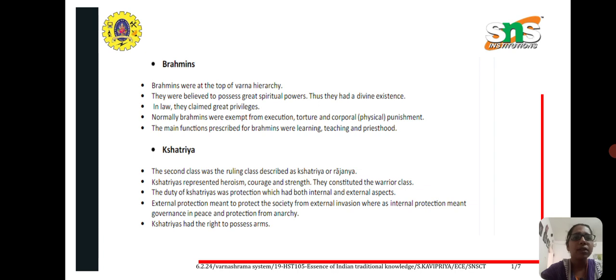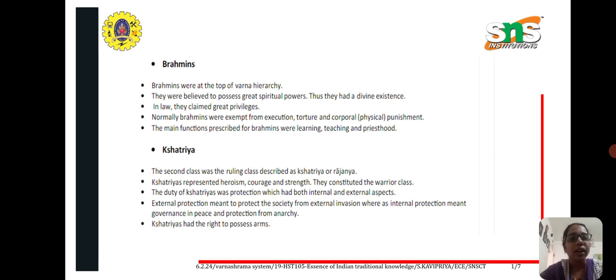Brahmin was the top of the Varna hierarchy. They were believed to possess great spiritual powers. Thus they had a divine existence. In law, they claimed great privileges also. Normally Brahmins were exempted from execution, torture and corporal punishments. The main functions prescribed for Brahmins were learning, teaching and priesthood.